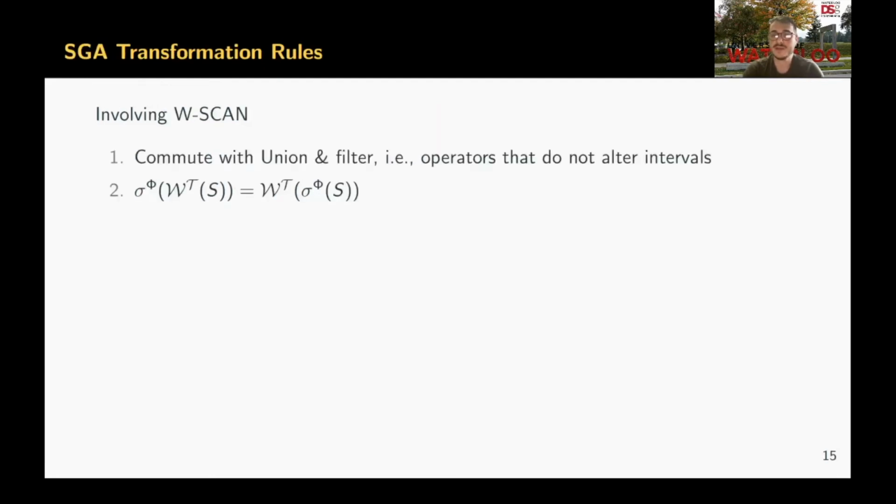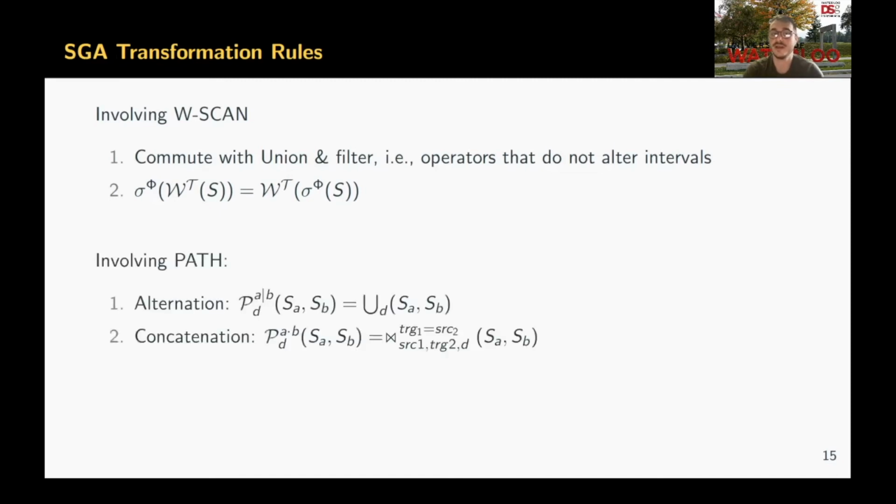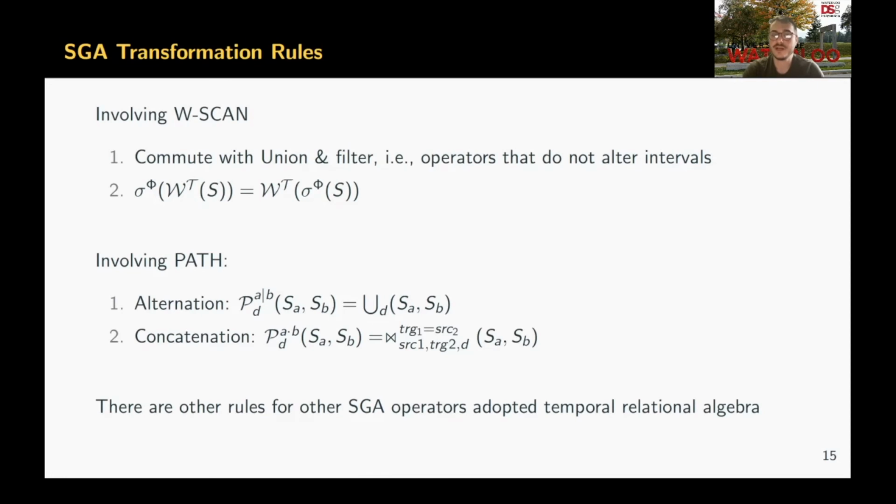And to systematically search this plan space for streaming graph queries using streaming graph algebra expressions, we define transformation rules on top of streaming graph algebra operators. These rules use particular algebraic properties of streaming graph algebra operators and enable us to represent equivalences between streaming graph algebra expressions, and enable query optimizers to systematically search this space by using these equivalence rules.